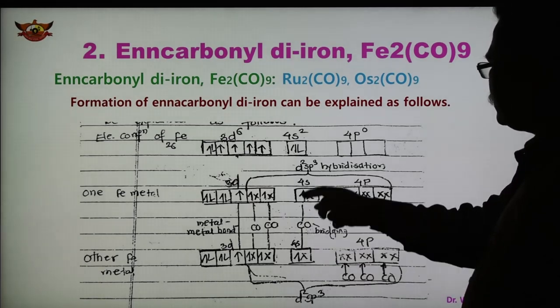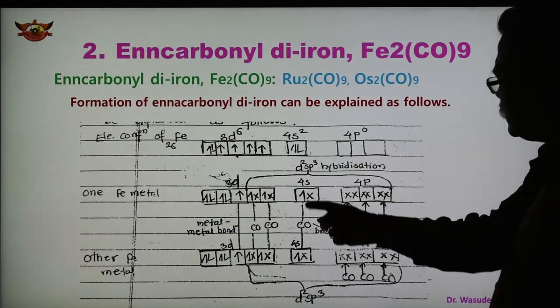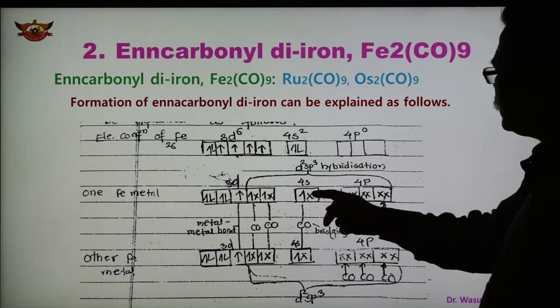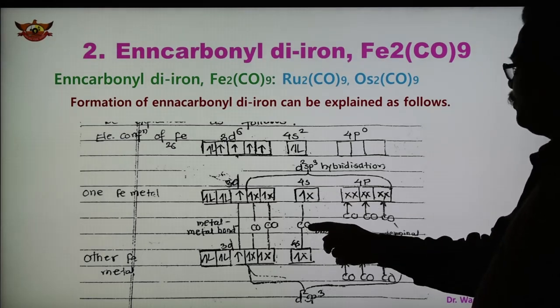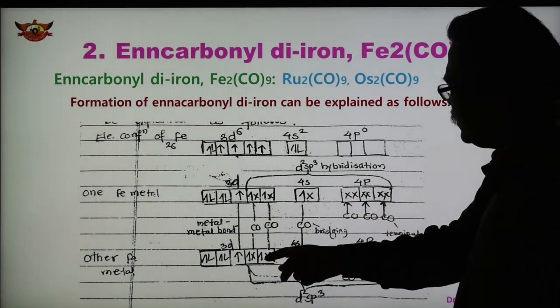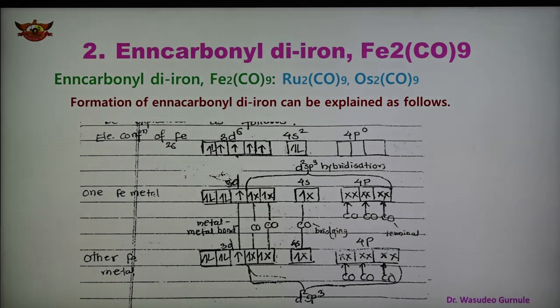And here there is one electron, and here one electron present in the 4s. They overlap sidewise, and this is the bridging carbonyl. This is the electron of metal 1, this is metal 2, and these two electrons, shown with cross marks, are the electrons of CO. In this way they form the bridging carbonyl, and these are the electrons forming the terminal carbonyl. So each metal has two terminal carbonyl shown here.